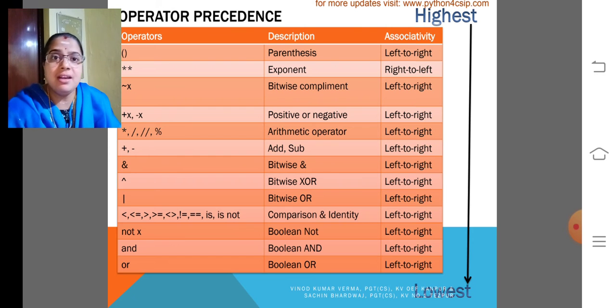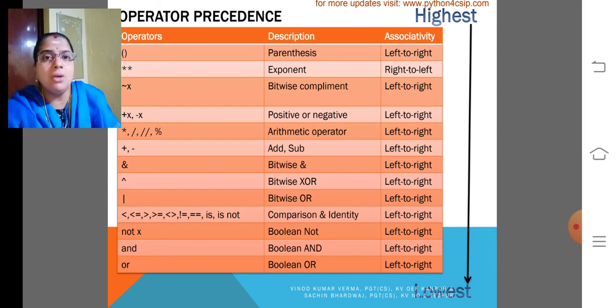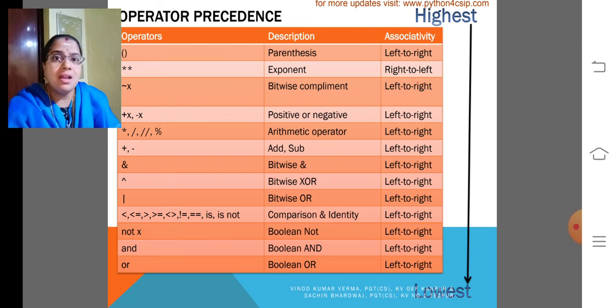Look at the order in which I have given them from top to bottom. The operators given at the top have the higher priority, and the operators given at the bottom have the lower priority. Going up to down, the priority also lowers.